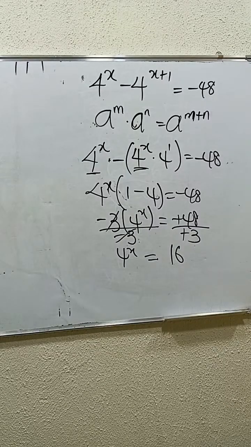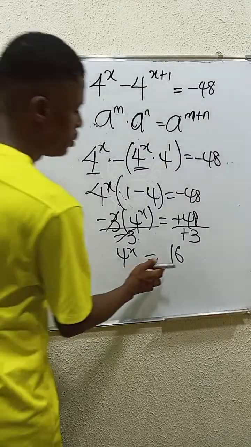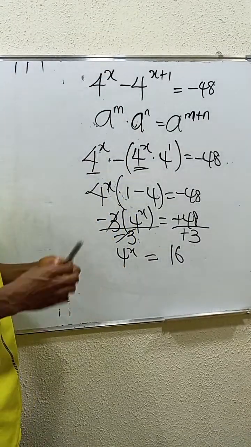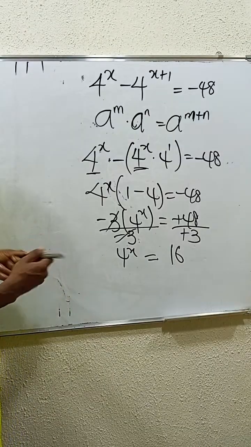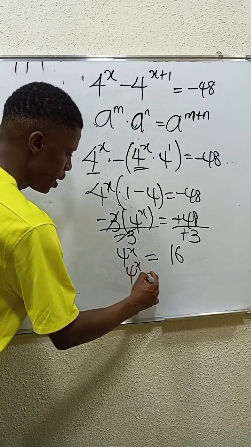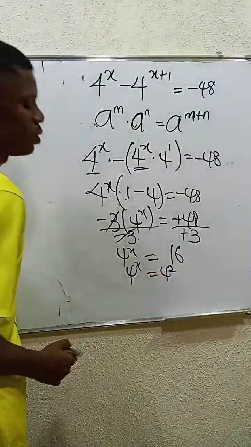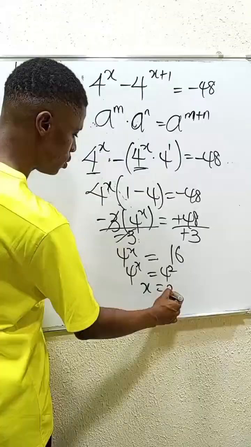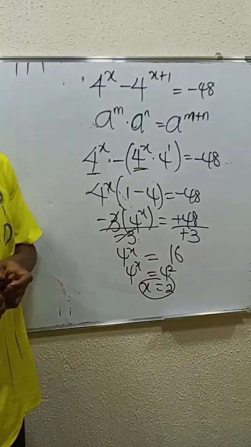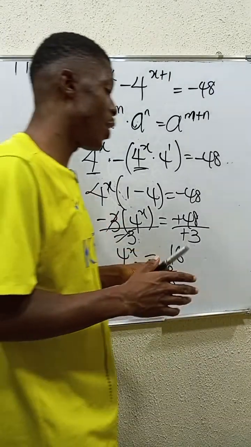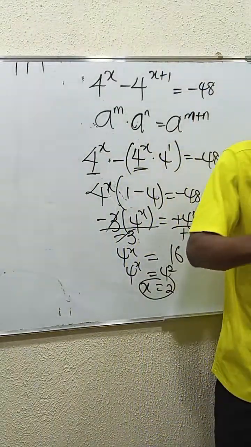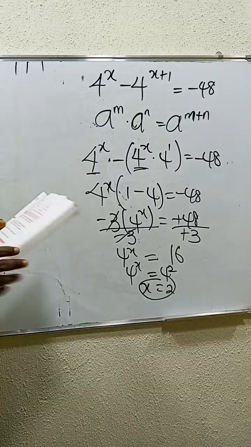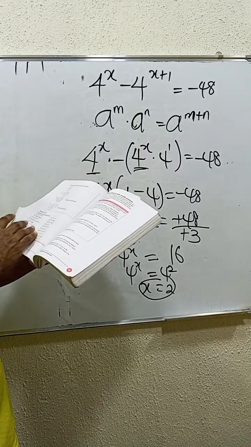Okay, so what do we do? You can see that 16 can be expressed in base 4. 4 times 4 is 16, which is 4 squared, right? We write it as 4 power x is equal to 4 squared. What do you understand? The bases are equal. So we say that x is equal to 2. So x is actually 2 here. You can see that all these steps we are taking is just to land at a simple number, 2. Why not just tell us that the answer is 2? Maths can be funny sometimes.